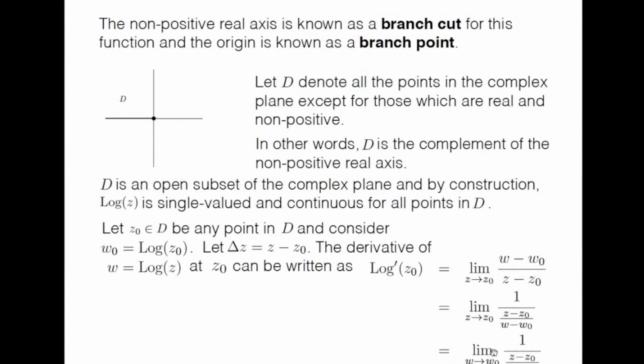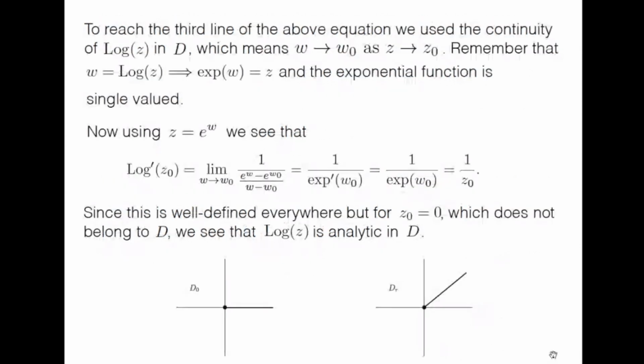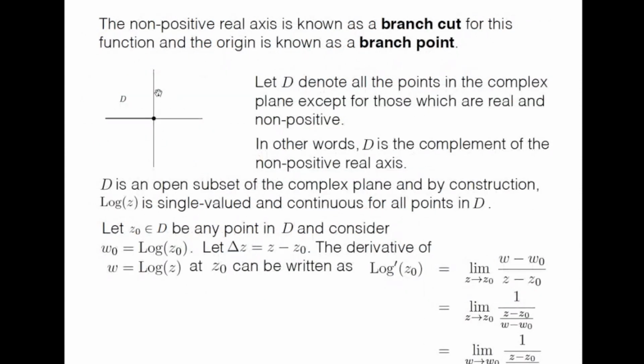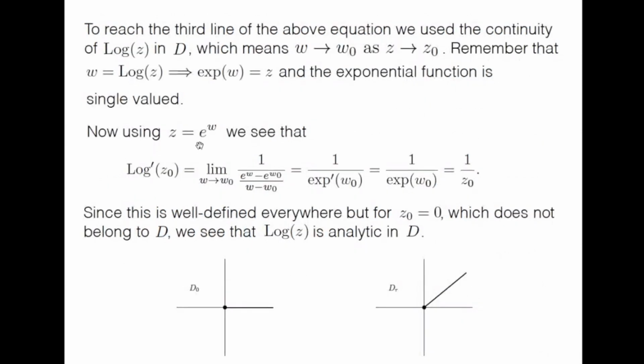And this can also be written as the limit as w tends to w0 of 1 over (z minus z0) by (w minus w0). And why is that? This is because, as I mentioned, log z is a single valued and continuous function.